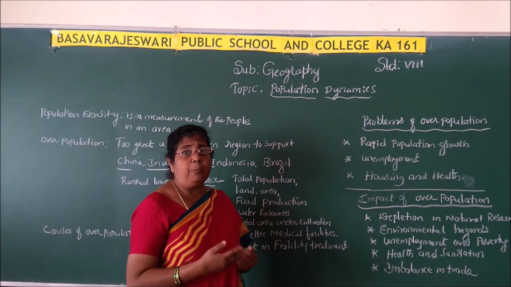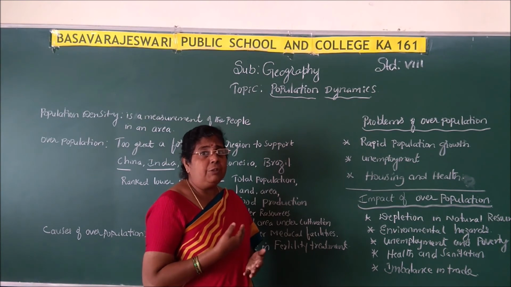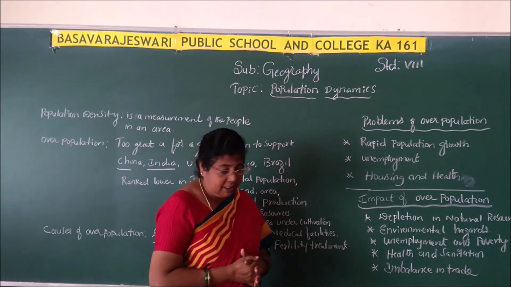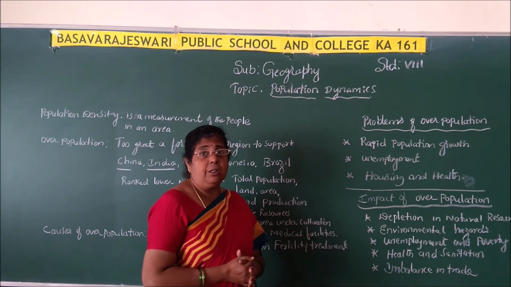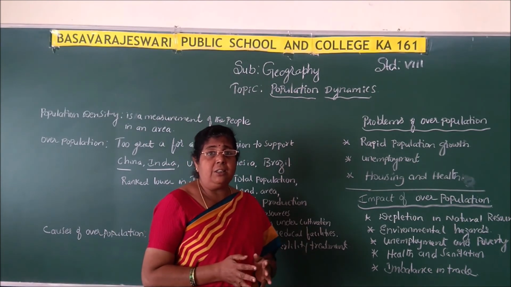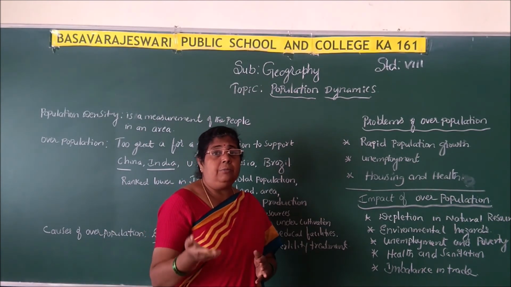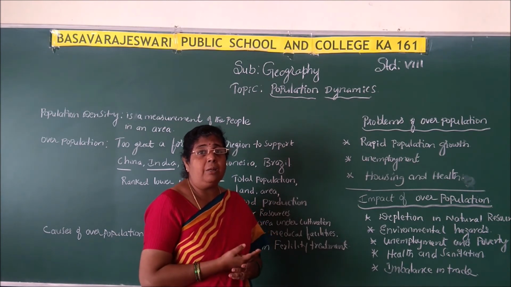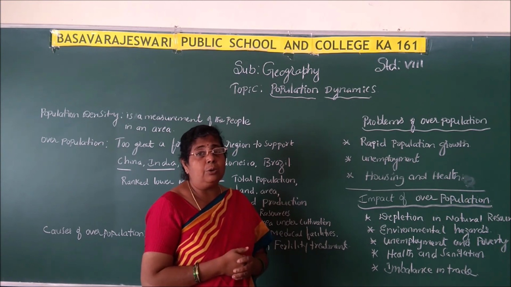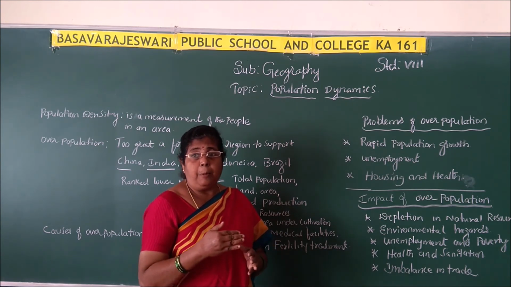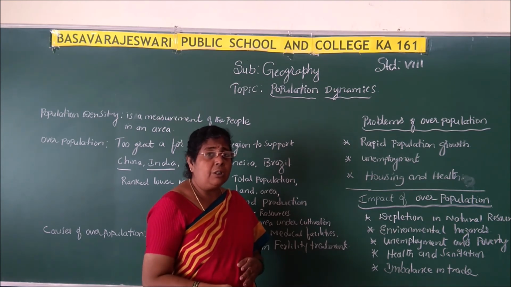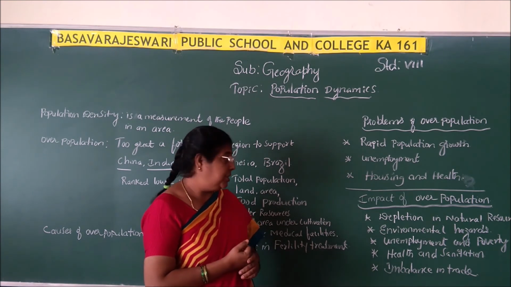Unemployment and poverty: as the population is increasing, it is very difficult to provide jobs to all the people. And health and sanitation: it may lead to many other diseases, as the population is living in congested areas. Examples are Mumbai city and all. The city is small and the population is more, as in the case of Bangalore also, the city is small and day by day the population is increasing. So it is very difficult to provide either housing or sanitation.